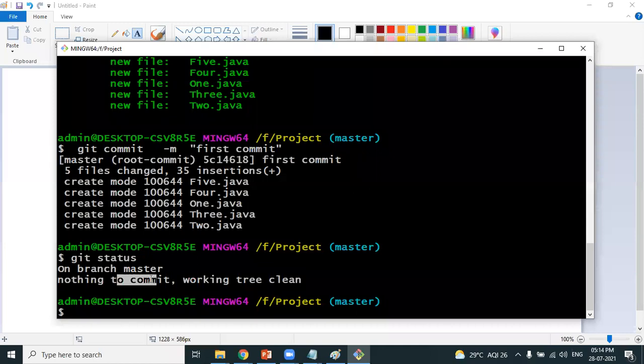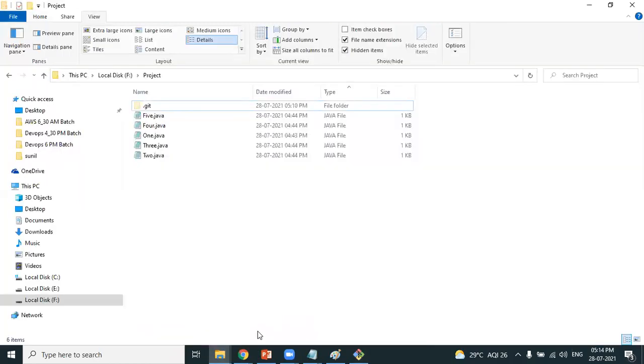Let's say on day 2, after the conference call, the client has given some more requirements. As per the new requirements, let's say the developer is creating 3 more files. Right now you can see here we have 5 files: 1.java, 2.java, 3.java, 4.java, and 5.java. Let's say he's creating a few more files.